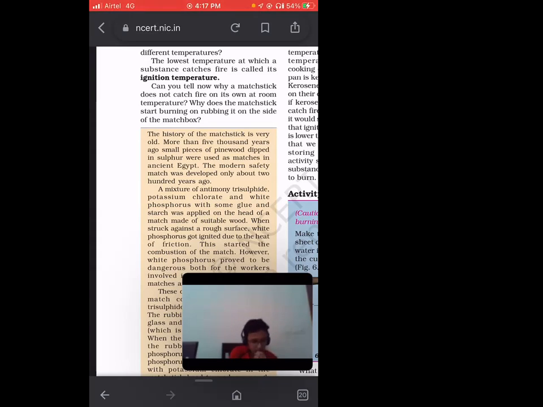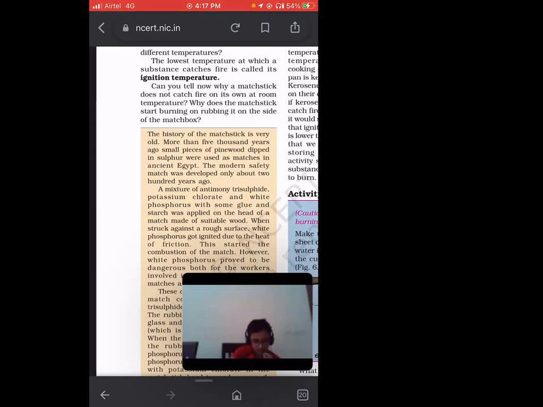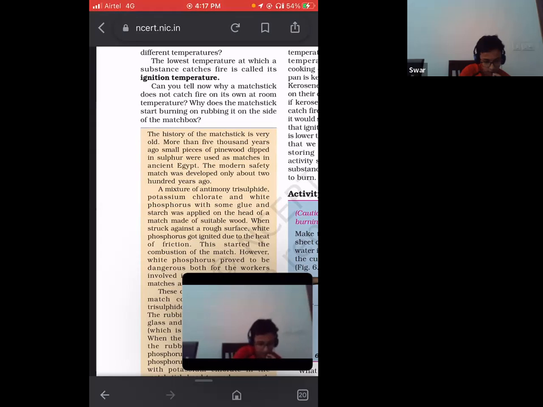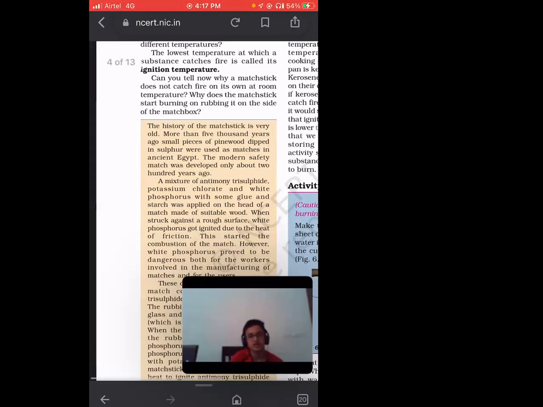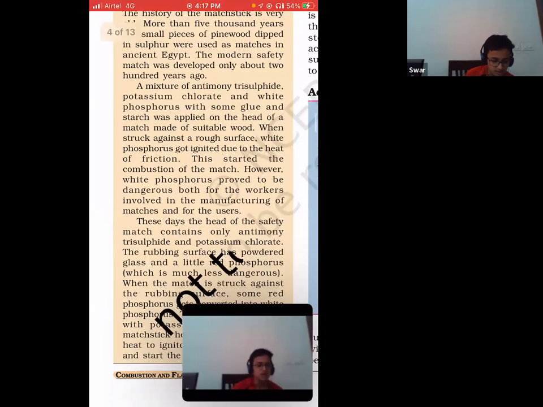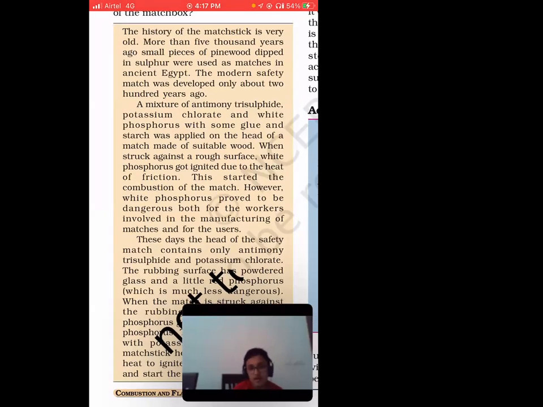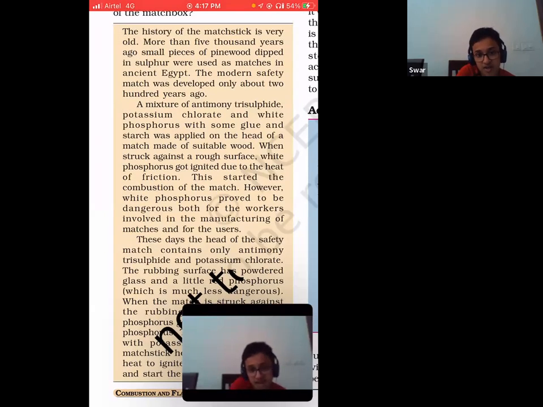Ma'am, can you explain this sentence? White phosphorus got ignited due to the heat of friction. Where is it written? In the matchstick history only, the second paragraph, second line.